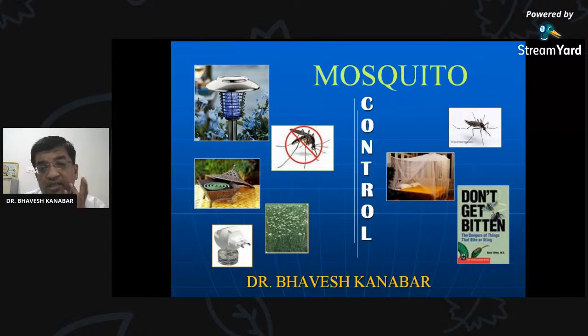Okay. What about the resting habits of the adult mosquito? Where do you find the adult mosquito commonly? Write down the adult. Where do you find the adult mosquito commonly? That is the last question. Then we are going to start with the control measures.